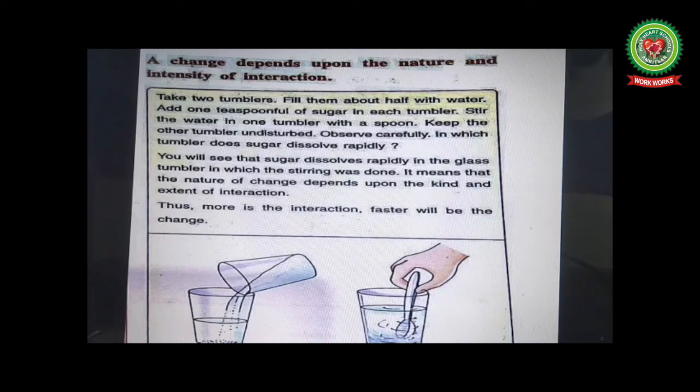Observe carefully. In which tumbler does sugar dissolve rapidly? You will see that sugar dissolves rapidly in the glass tumbler in which the stirring was done. It means that the nature of change depends upon the kind and extent of interaction. Thus, the more the interaction, the faster will be the change.